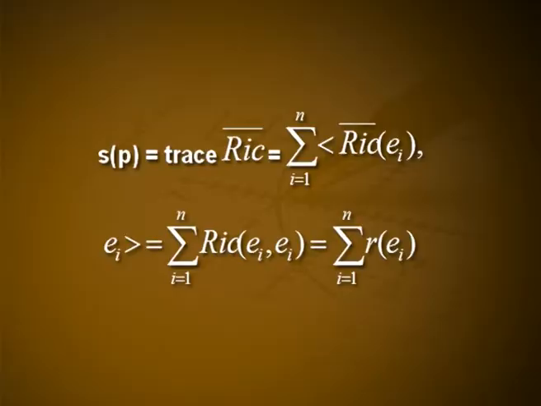Let us find an expression for the scalar curvature in terms of the Ricci curvature and the sectional curvature. Let e1, e2, etc. en be an orthonormal basis in TpM, then S of p is equal to the trace of Ric bar, which is equal to summation i equal to 1 to n inner product Ric bar ei comma ei, which is equal to summation i equal to 1 to n Ric of ei, which is equal to summation i equal to 1 to n R of ei. That is, S of p is the sum of Ricci curvatures in the directions of an orthogonal basis.